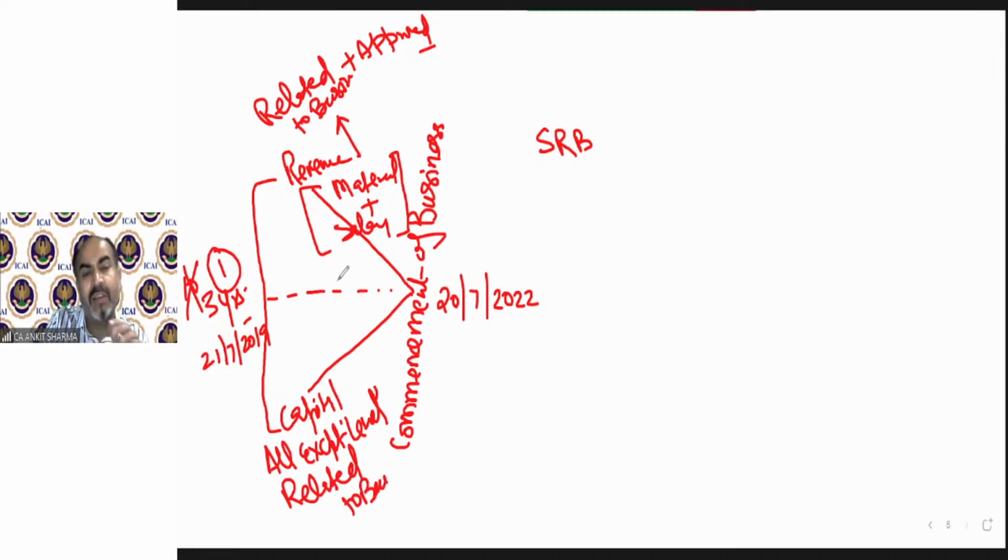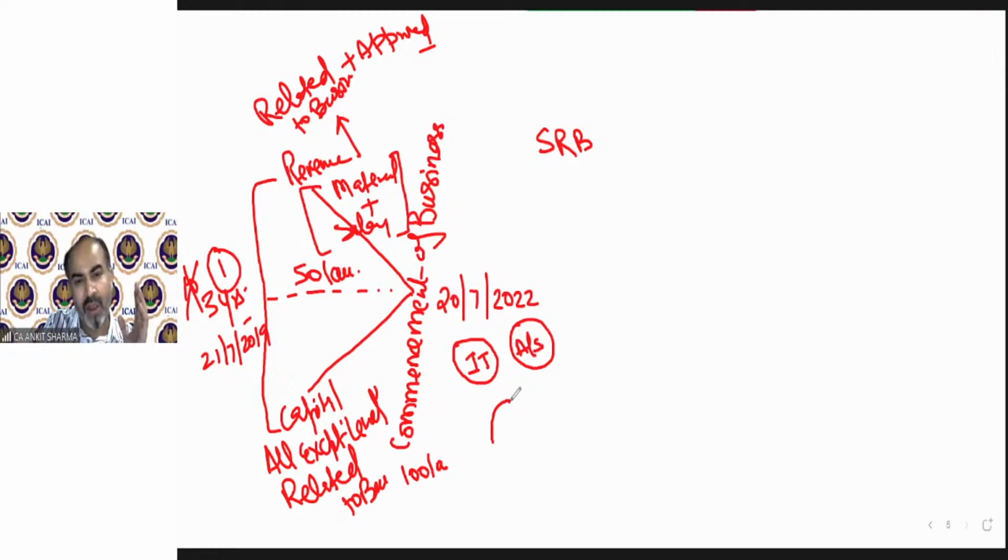So if I say that within the 3 preceding years, the expenditure on material and salary was 50 lakh rupees for such research, and expenditure on building and other plant and machinery, except land, was 100 lakh. And suppose that a tablet has been invented. We have a tablet of income tax. We have a tablet of accounts. We have a combo tablet of group 1. So imagine it has been done. I pray to God it should not have been done, but imagine it has been done. So commencement started on this date, production started.